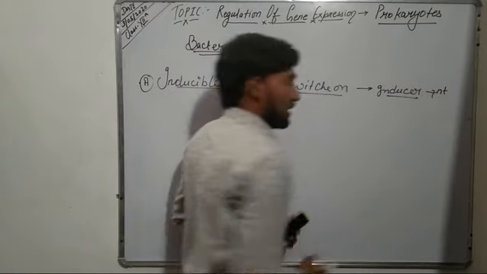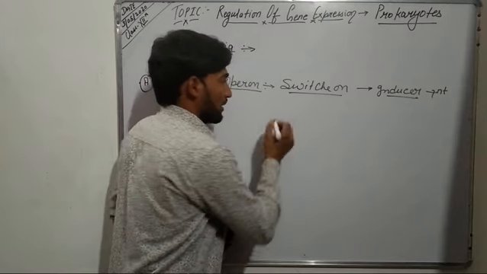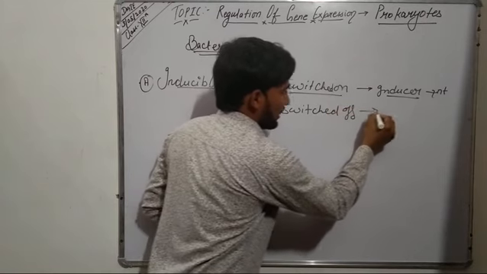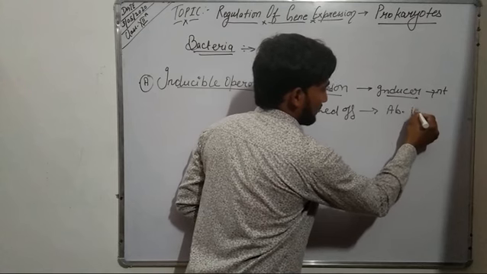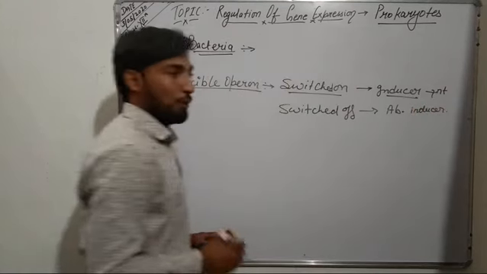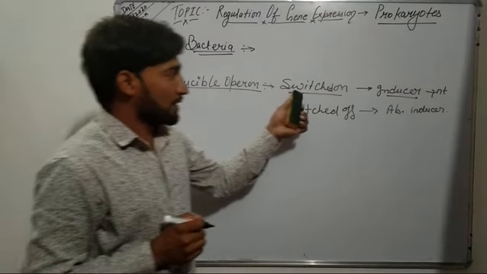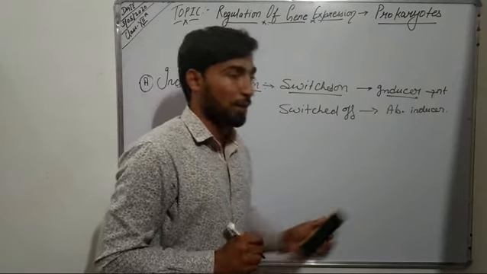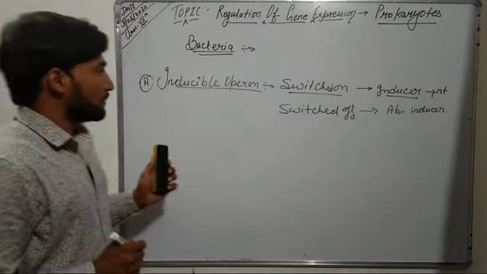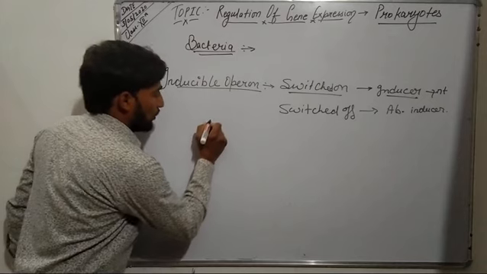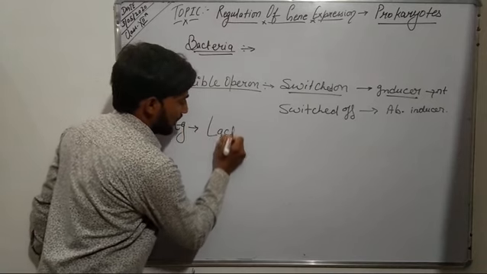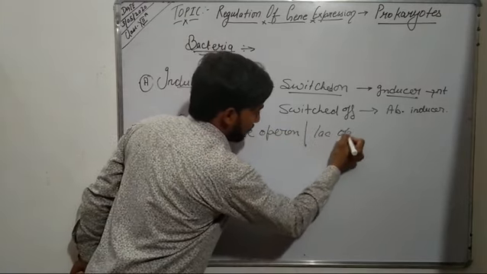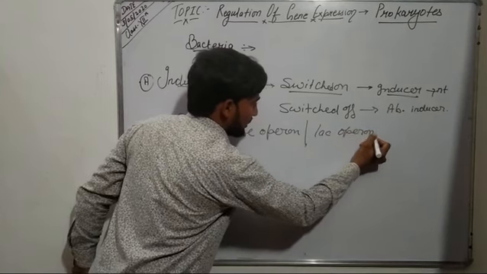So inducible operons are those operons which get switched on when a chemical called inducer is present, and in the absence of inducer they get switched off. Further, the example of this inducible operon is the lactose operon, or we can say the lac operon.